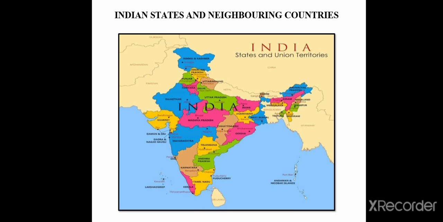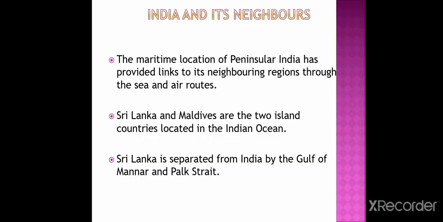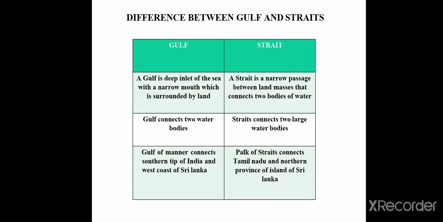Sri Lanka is separated from India by the Gulf of Mannar and Palk Strait. The maritime location of peninsular India has provided links to its neighboring regions through sea and air routes.